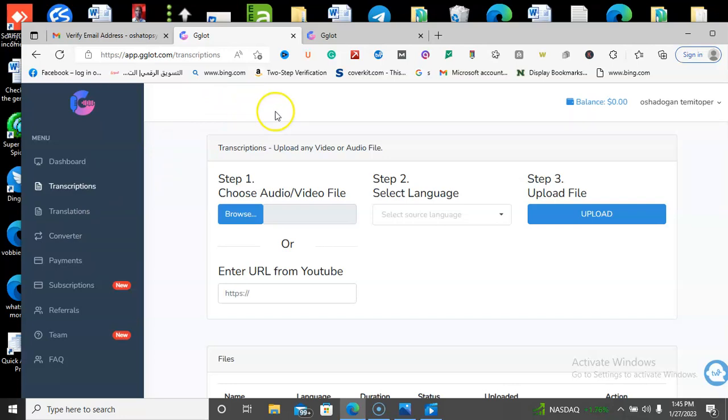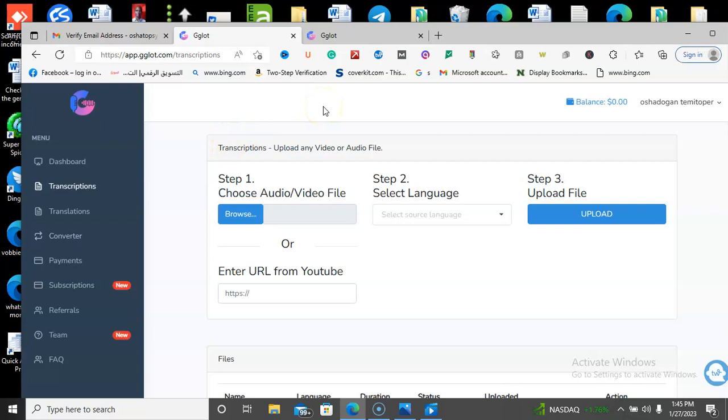As a freelancer, when you get a job from a freelance website like Fiverr, Upwork, or Freelancer, you can actually bring your job here to complete it. Maybe as a transcription job, a translation job, or a converter, or you want to convert your file to text. This is a very lovely website.